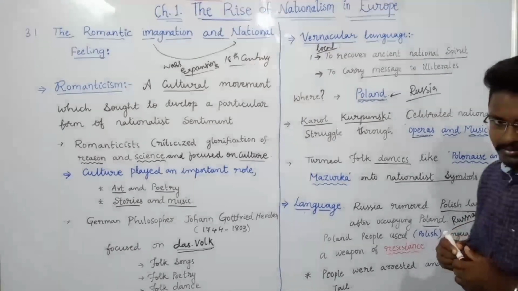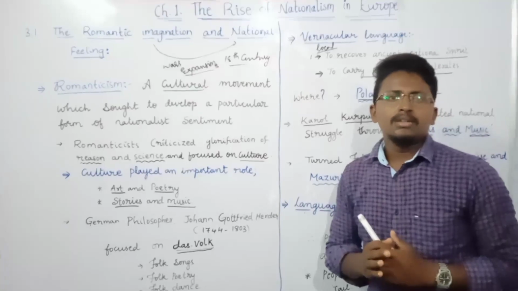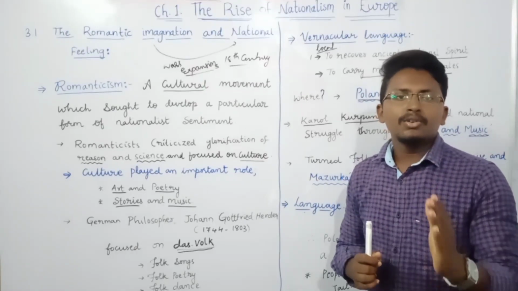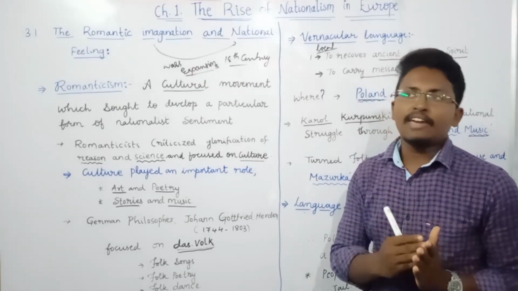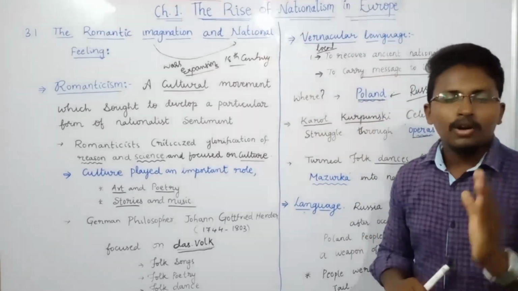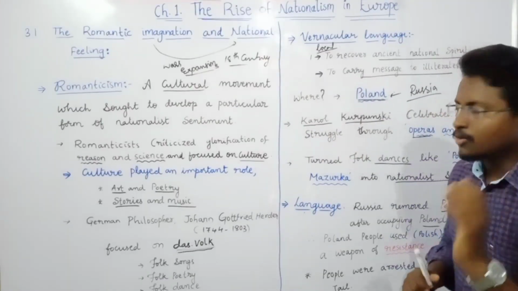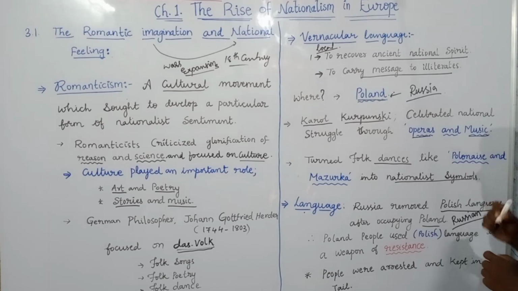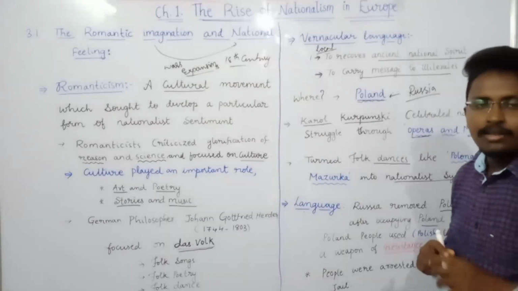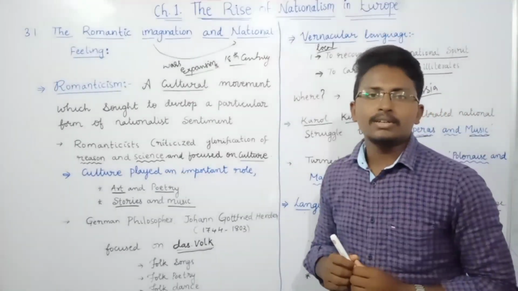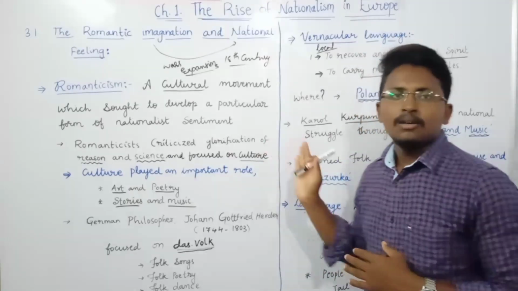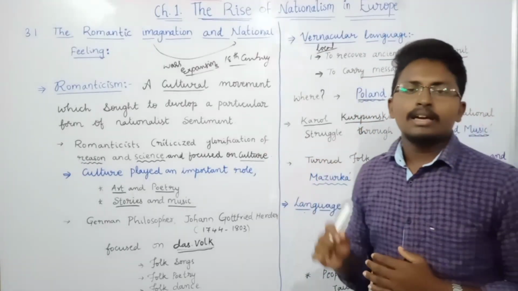That means from now onwards, no person in this country should use the Polish language, the language of the people of Poland. They were only supposed to use the Russian language. But the people of Poland refused and rejected using the Russian language.